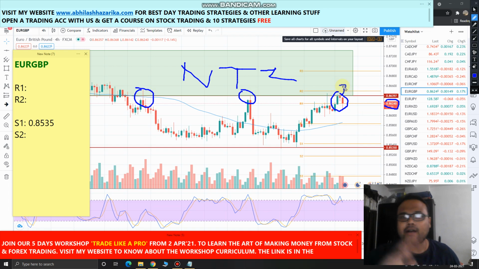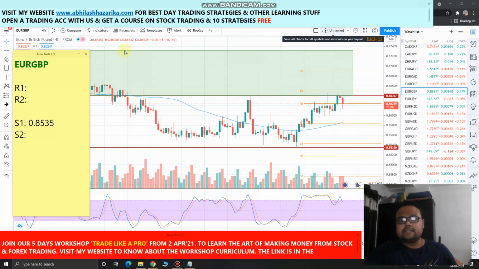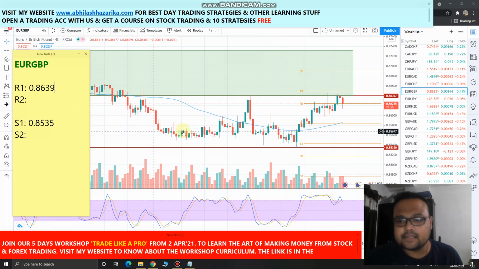Okay, I'll just wait for 2-3 hours, and if it looks convincing to you, then you can short the market, because for me this is a good position to short the market. And if we look at the stochastic RSI also, it tells us that yes, market is in overbought zone for quite some time, and market will come down to take some rest. Okay, so in the resistance we can mention this 0.8639. So we had no level for last couple of days, but right now we have a level in the form of resistance, this one.